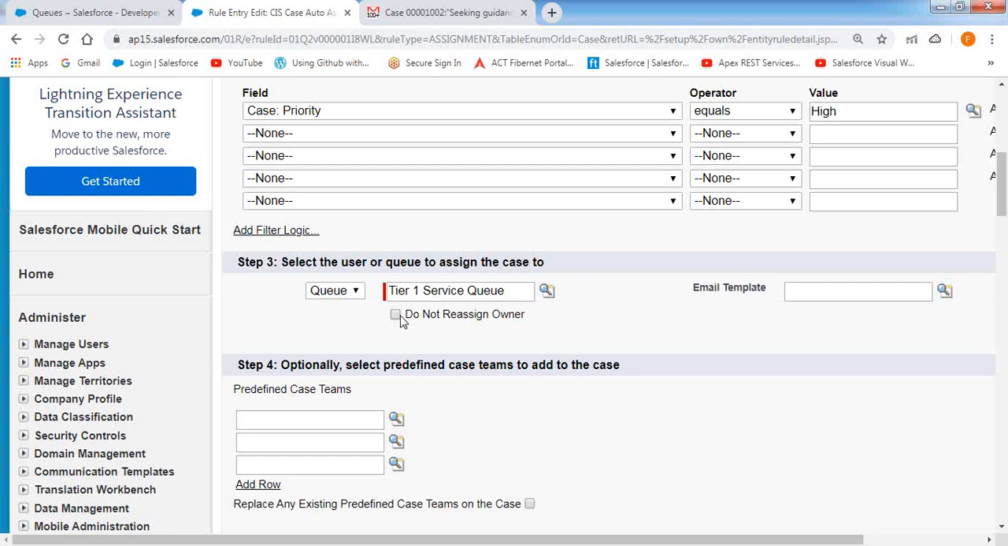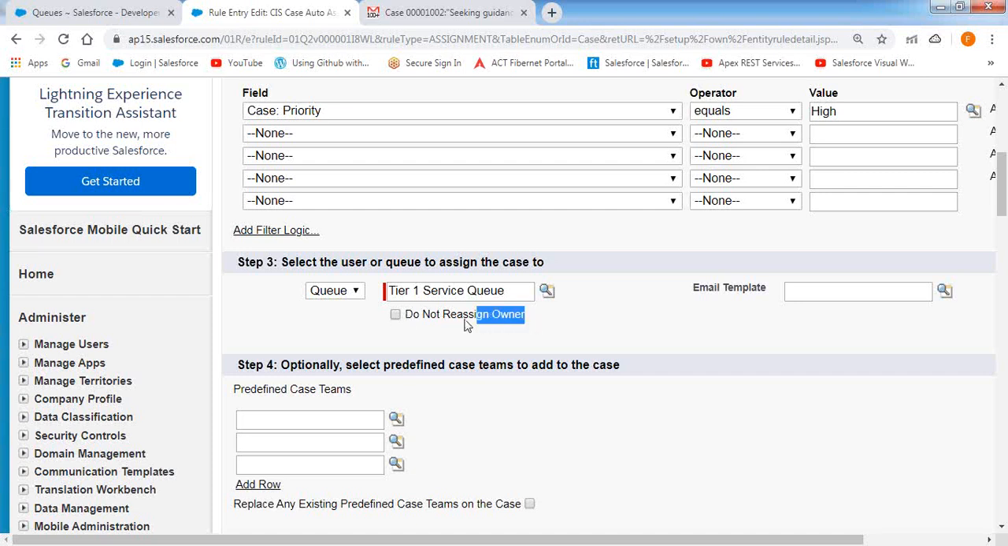Once a record has been assigned inside the tier 1 service queue, one of the members will be accepting the record. Assume that the development user has accepted the record, so he will be the owner. Once he is the owner, he can't reassign the case record to other people. He can't transfer the record to other queues also. There is no possibility. Once you have accepted that, that will be the fixed one.